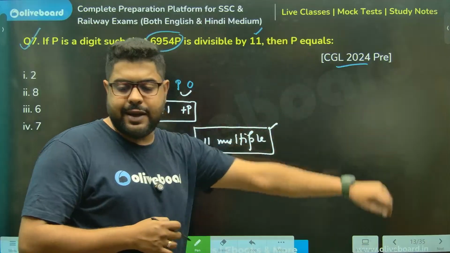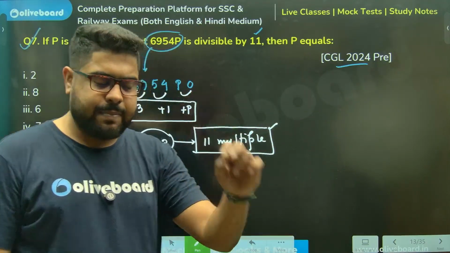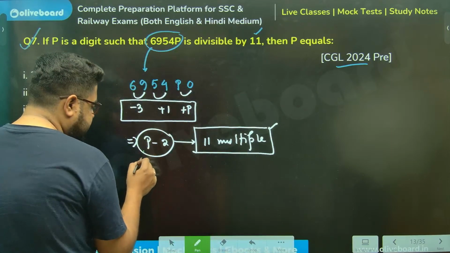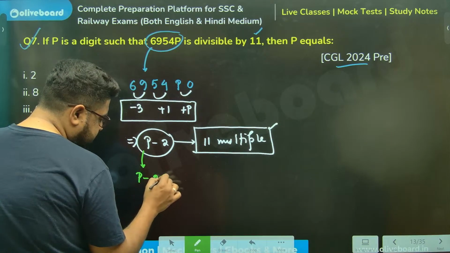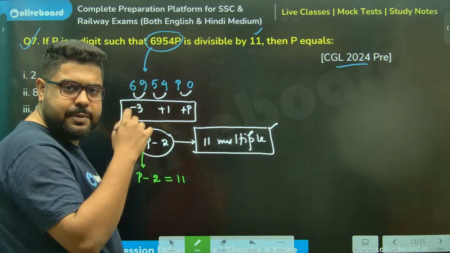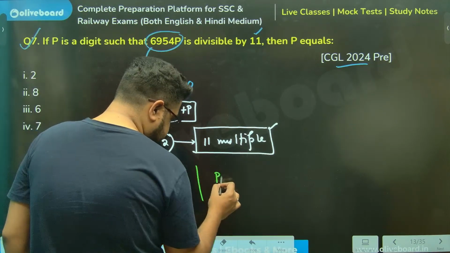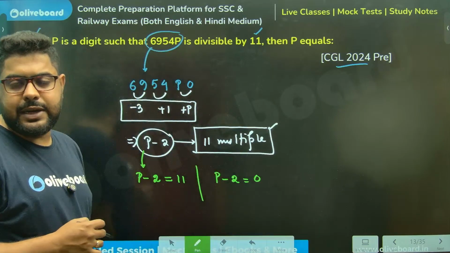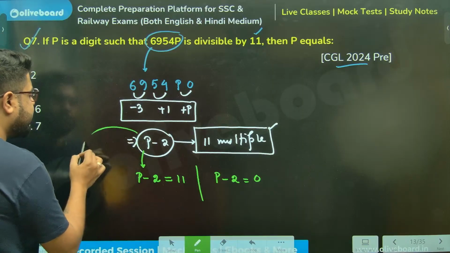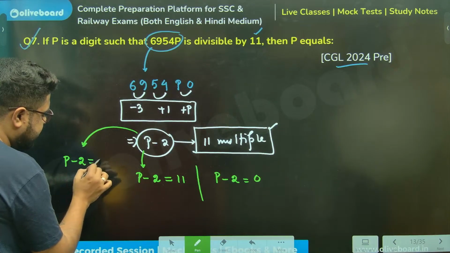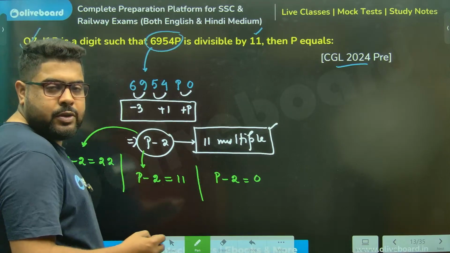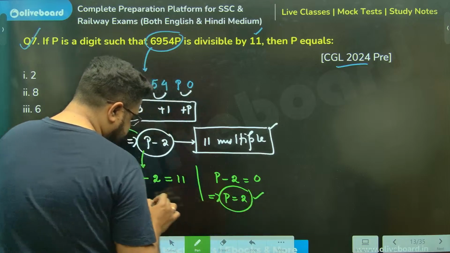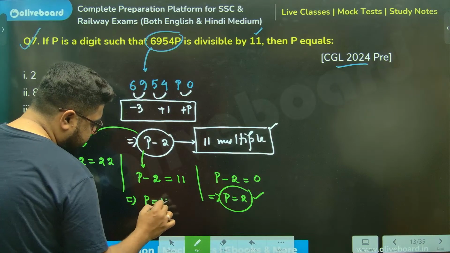So they are asking what is the value of P. It can happen in 2 different ways, sir. In what ways? I can say P minus 2 becomes 11, the first multiple. Or I can say P minus 2 becomes 0, the 0th multiple. Or you can say P minus 2 is the second multiple. But first let us check. So if I do this, I am getting P equal to 2. Over here, if I do this, I am getting P equal to 13.